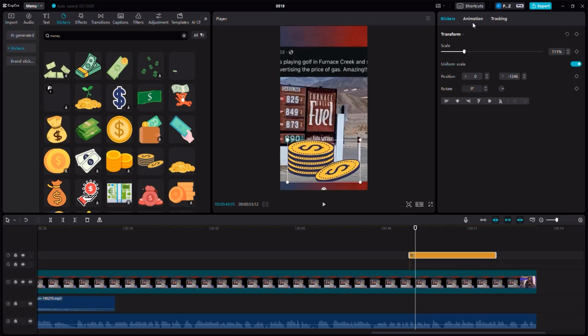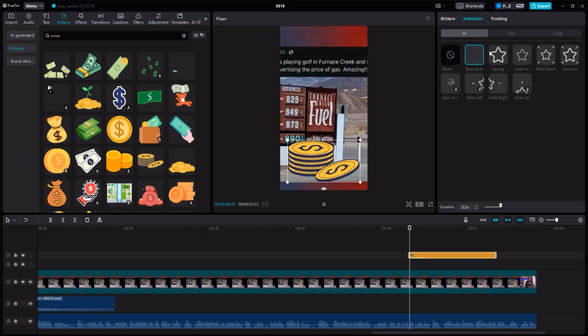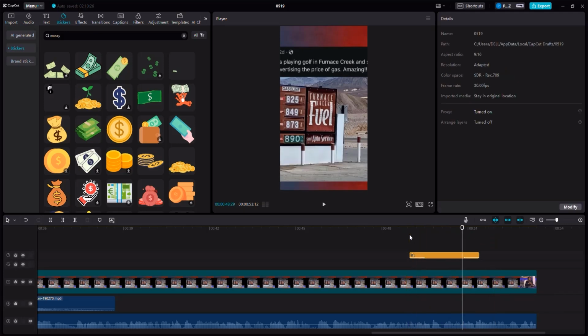And you can click on the animation side right about there. And here I'm going to add an animation, which is a bounce in. And I'm going to add an animation, which is a bounce out. When this finishes, I'm going to basically crop this a little.